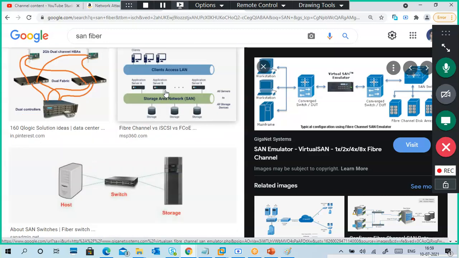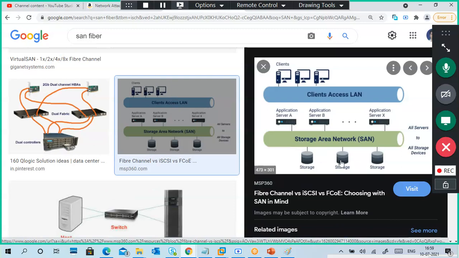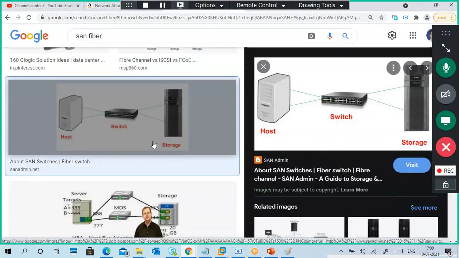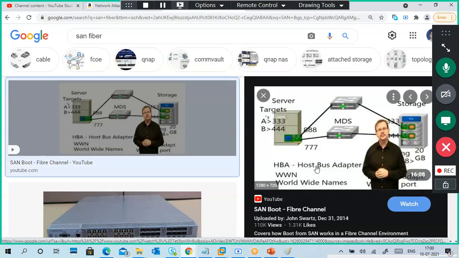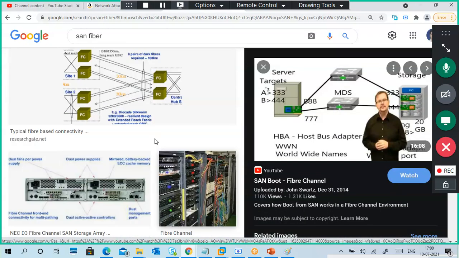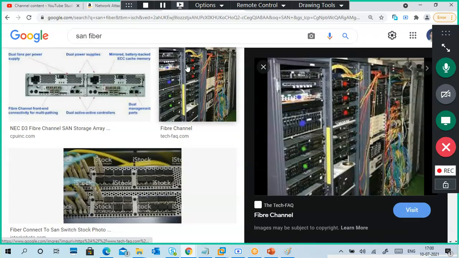That is an emulator kind of stuff. This is a diagram. We can see the storage area network, and here are the application servers. Clients access through the network only, but the servers are directly connected to the storages. So there are a lot of switches and connections. A lot of things are there.